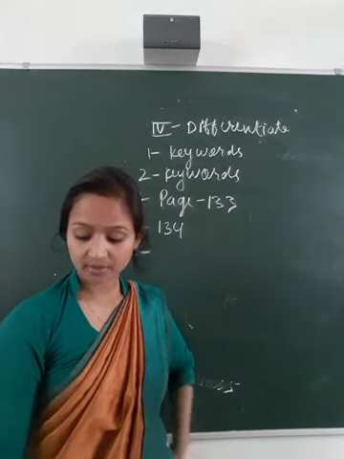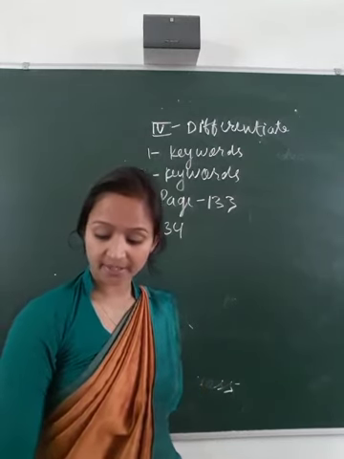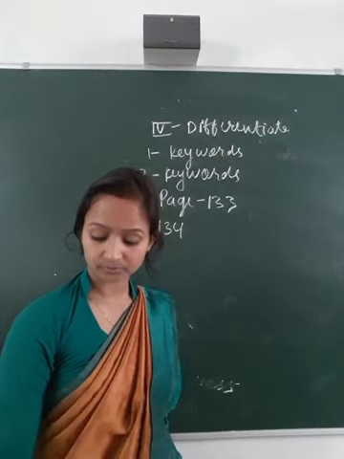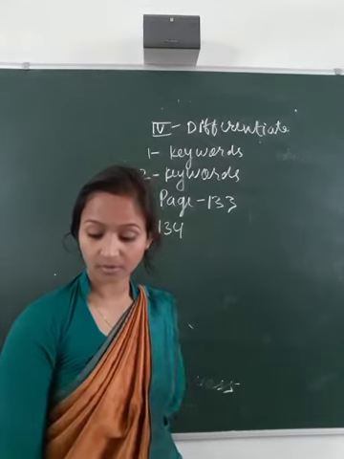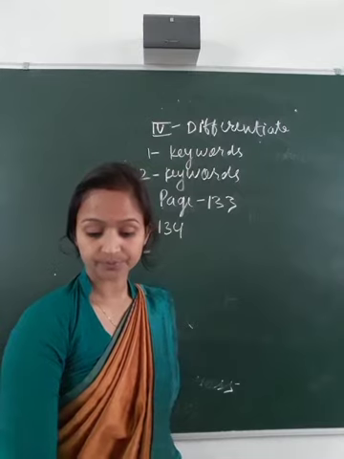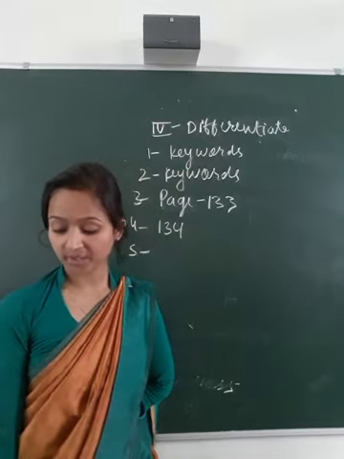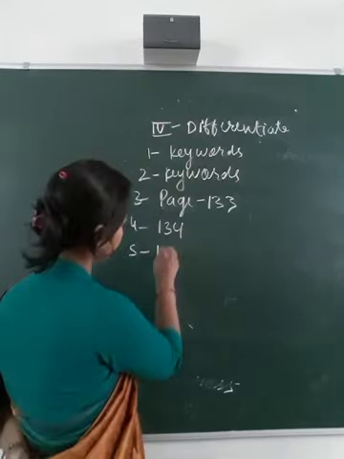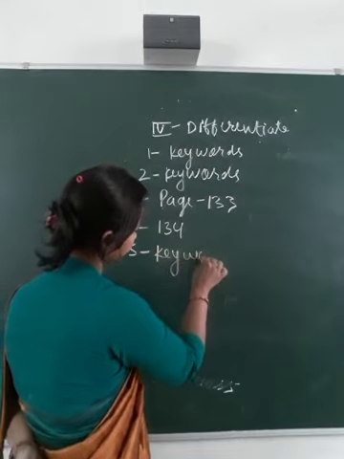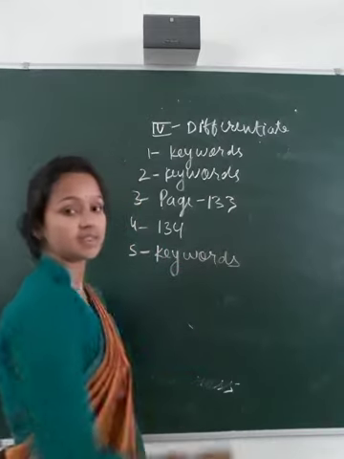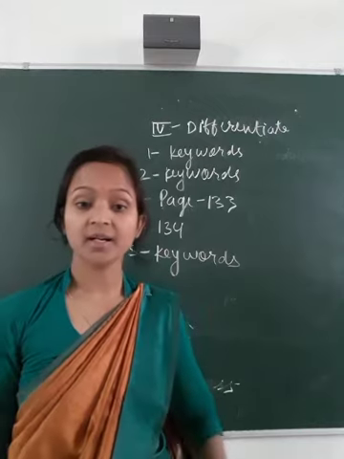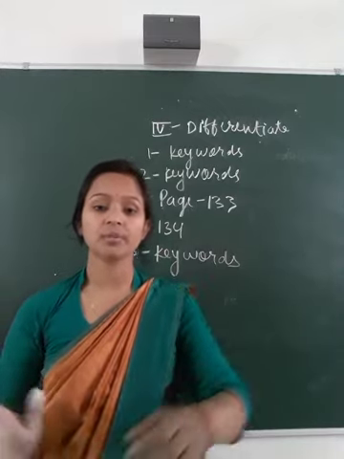You can write zygote and embryo from keywords. So till differentiate between the following you have to complete in your copy.